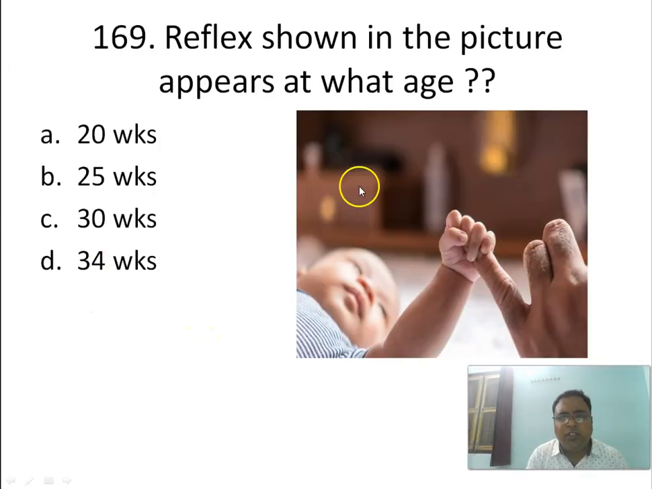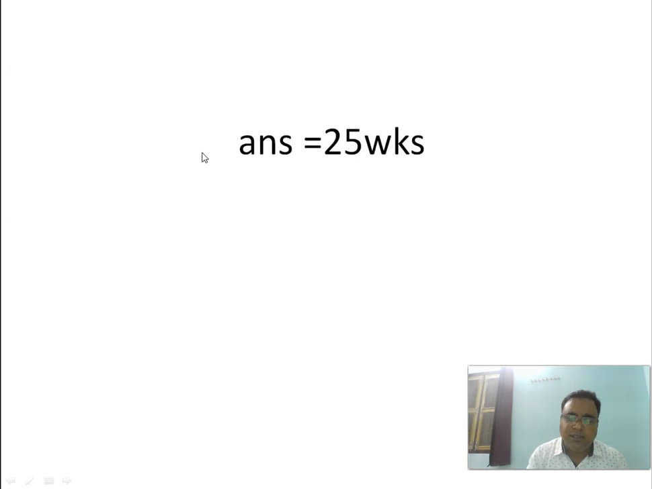Next, reflex shown in the picture appears at what age? What is this reflex? This is the palmar grasp. So when does this reflex appear, is it 20 weeks, 25 weeks, 30 weeks, or 34 weeks? The answer is 25 weeks.